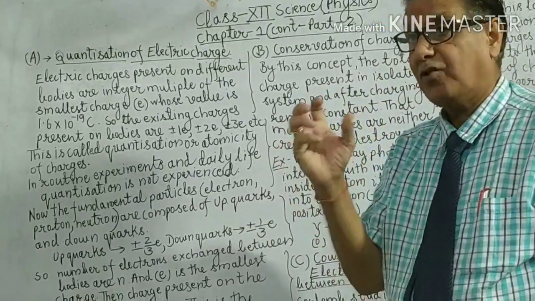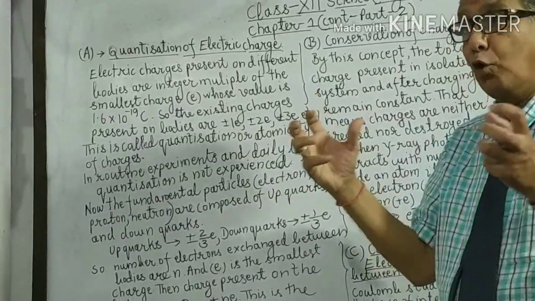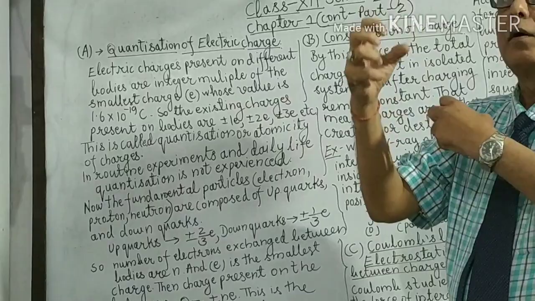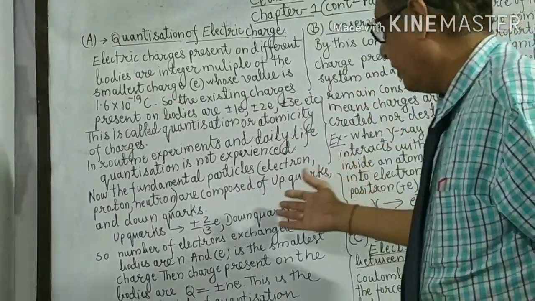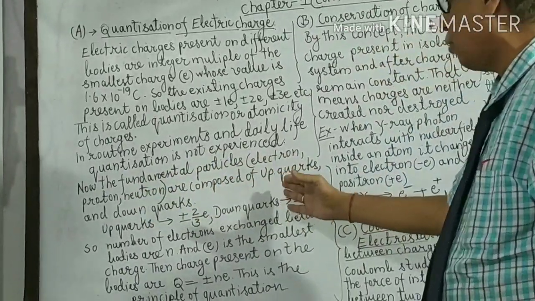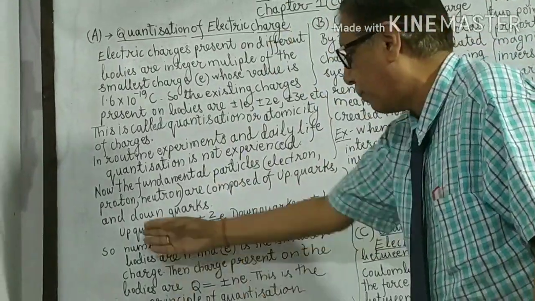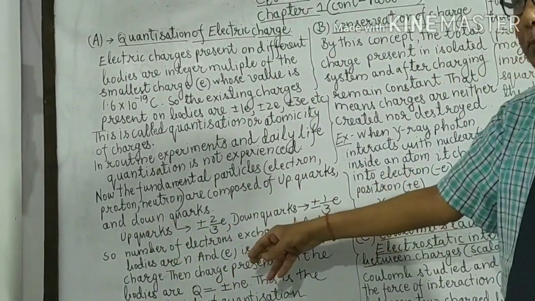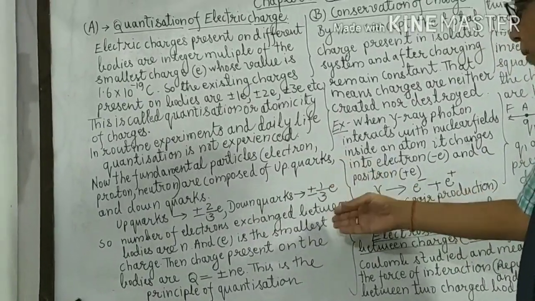Quarks means the charges which are present in fractions, but those total fractions make either plus e or minus e. That means these fundamental particles, electron, proton, neutron, are composed of 2 types of quarks, up quarks and down quarks. Up quarks means plus minus 2 upon 3 e, down quarks means plus minus 1 upon 3 e.